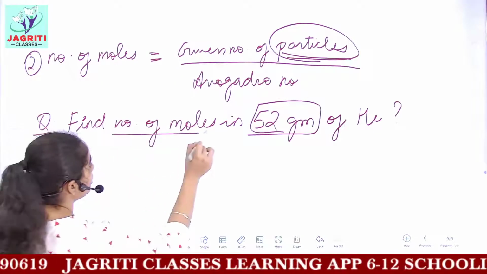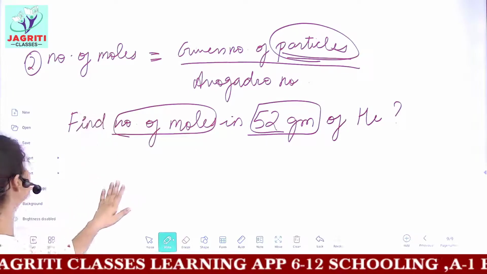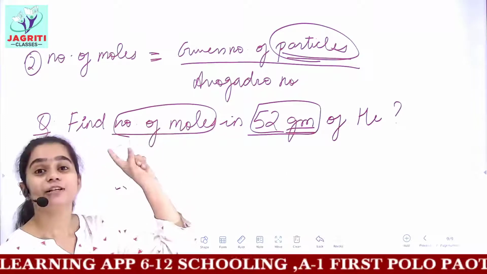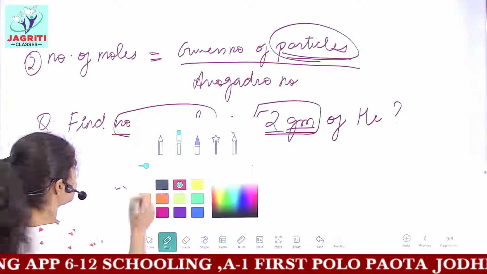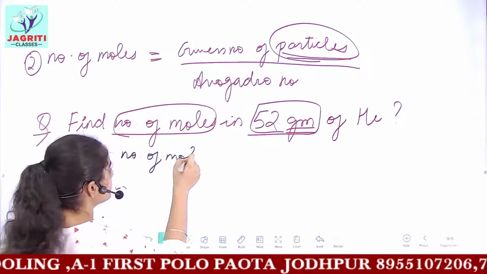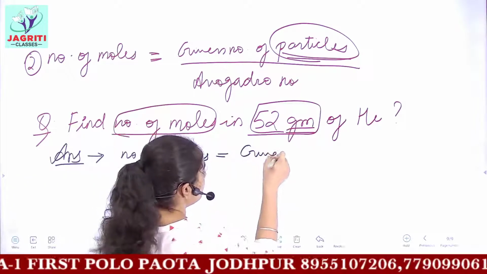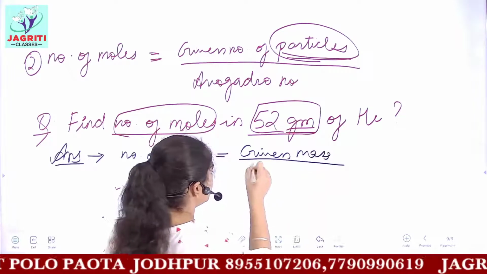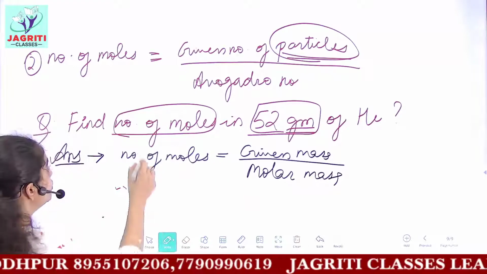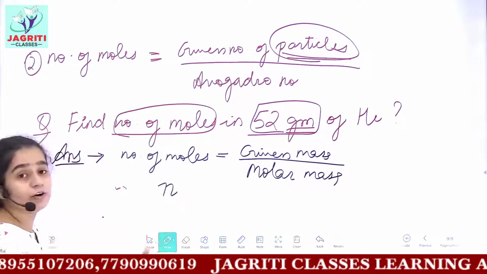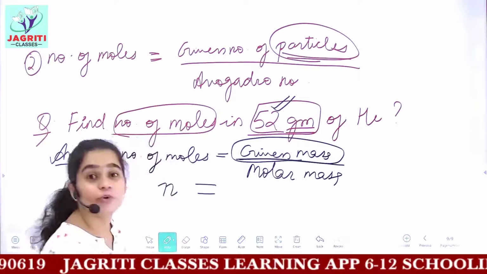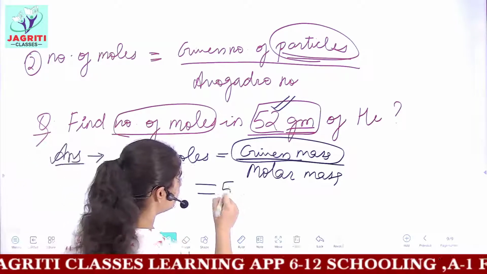We have to find the number of moles. For number of moles we have two formulas, and because mass is given as 52 grams, we are using our previous formula, the first formula. So the answer would be: number of moles is equal to given mass upon molar mass. Let's write number of moles as small n. The given mass in the question is 52 grams.